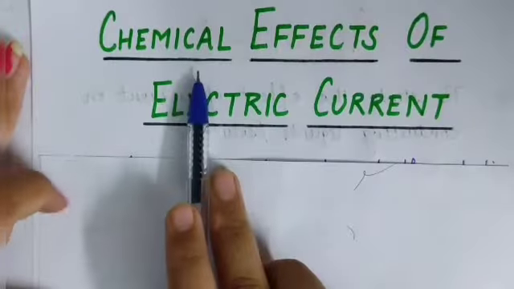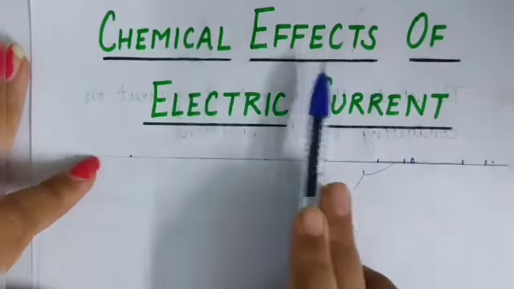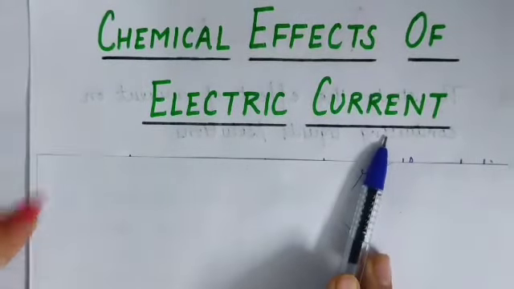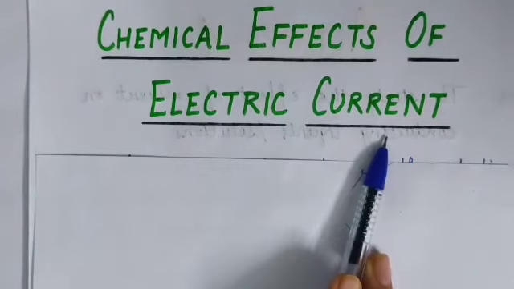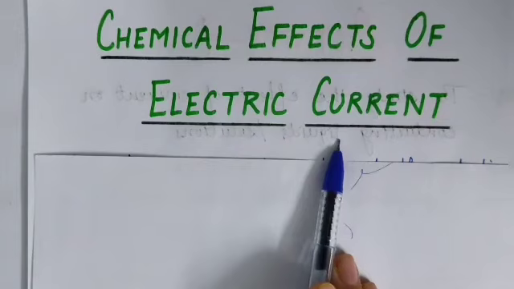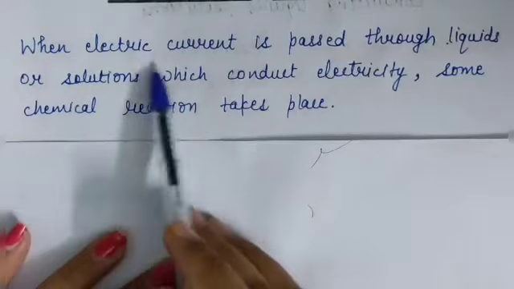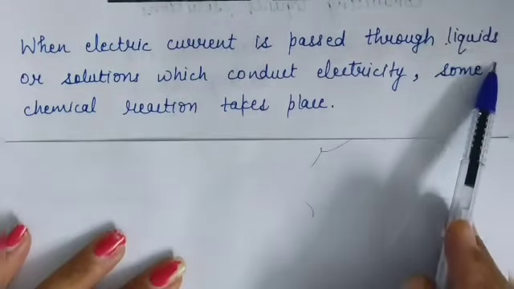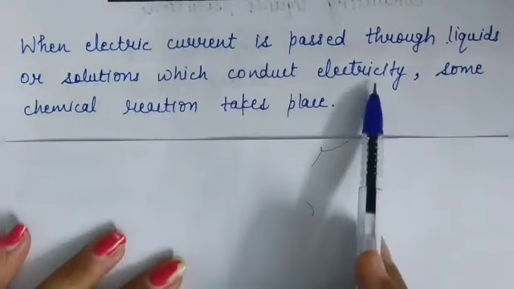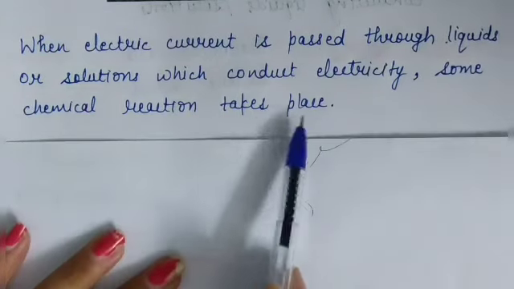Okay, and a very important topic of this chapter is chemical effects of electric current. Basically, we are going to study the effects of electric current in liquids. When electric current is passed through liquids or solutions which conduct electricity, some chemical reaction takes place.